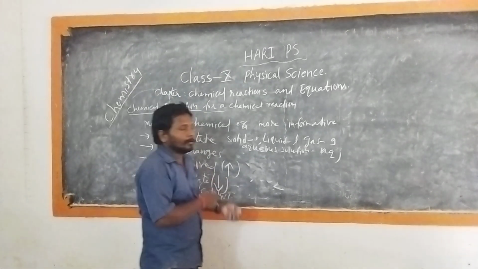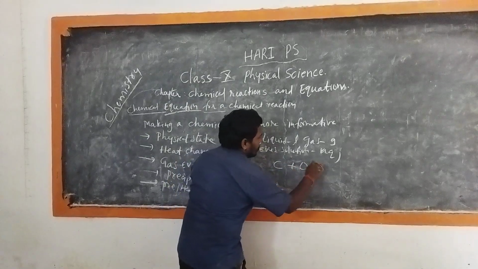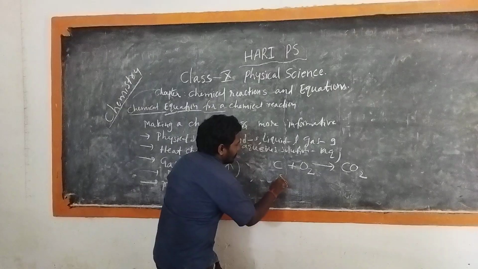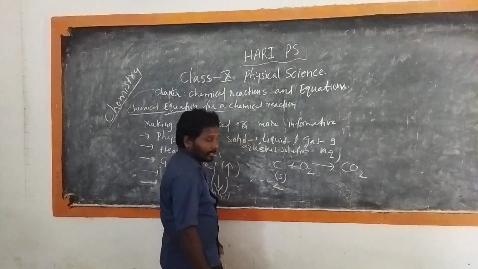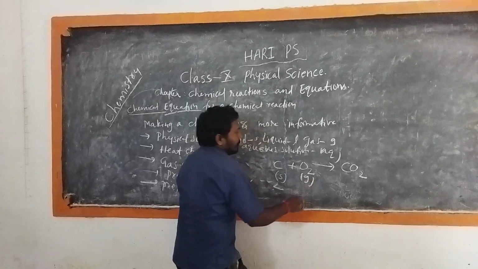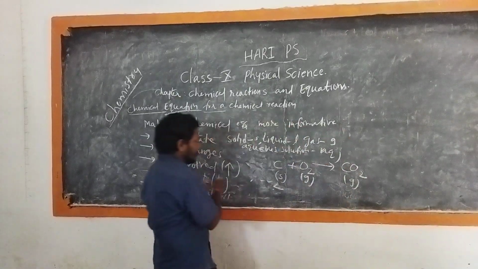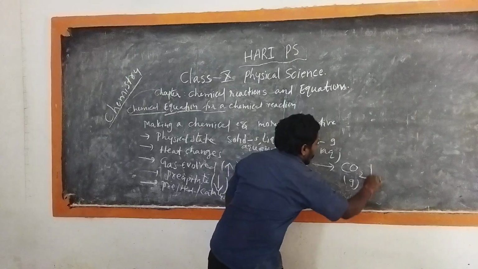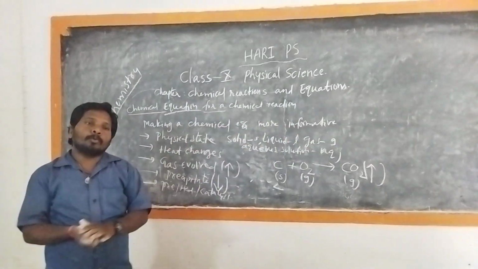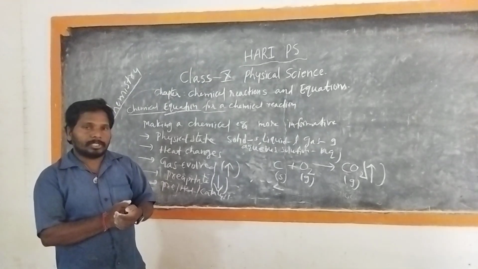A simple example we already discussed: carbon reacts with oxygen, and carbon dioxide is formed. Carbon is a solid, so we write S. Oxygen is a gas, and carbon dioxide is also a gas. If a gas is evolved, it is represented with an upward arrow. So this is more information regarding the chemical equation.